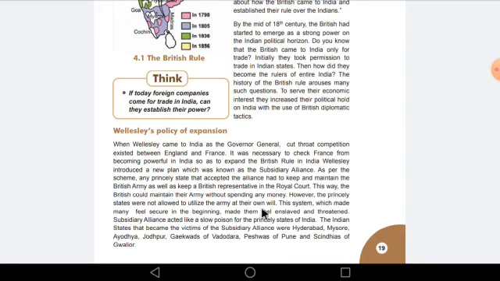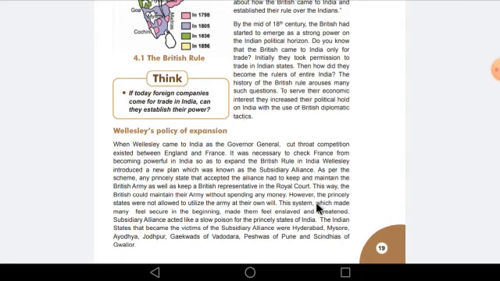This way, the Britishers could maintain their army without spending any money. What happened? They just sent their army to that state, and the state provided the money or income to the British army. So in that way, they did not have to spend their own money.